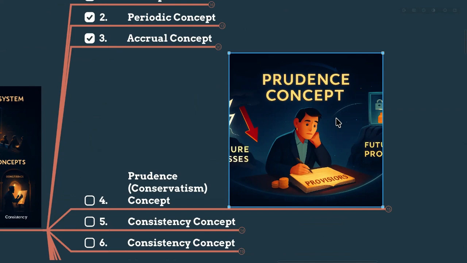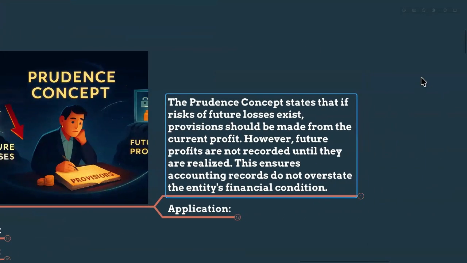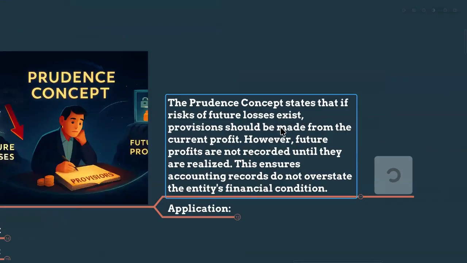So simple, my dears. If there is a probability that in the near future there will be a loss, please provide for the expense and make it a current liability now. But if there is a chance of making a profit in the near future, please wait until it actually happens, and only then record it. So that is the prudence concept, my dears. Let's talk about it in terms of definition here.